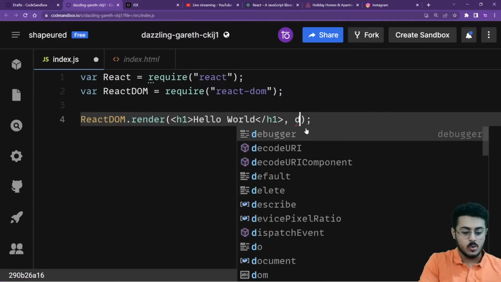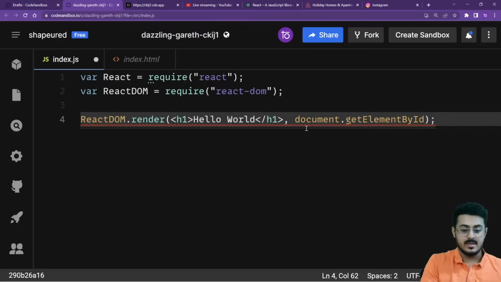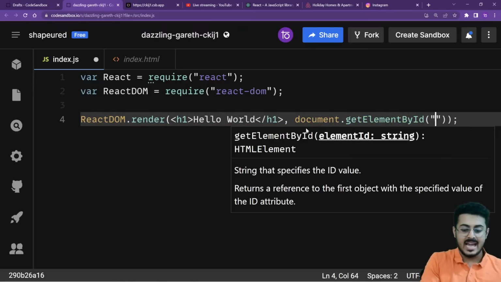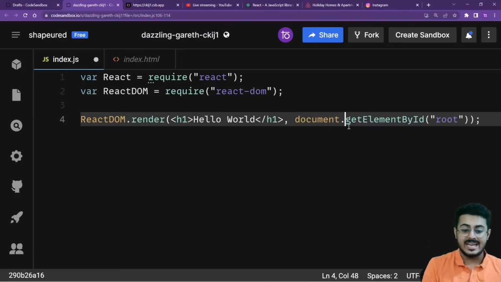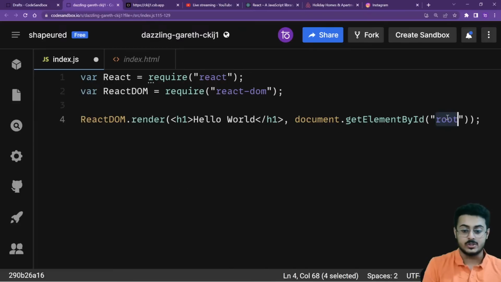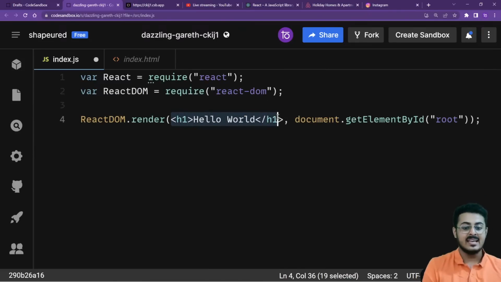So I have to write document.getElementById, and the ID that I want to use is root. I want to go to the document, that is the DOM tree itself, get the element by ID, use root as the ID and get that div tag. So I want to render my h1 tag inside the tag with the ID of root.